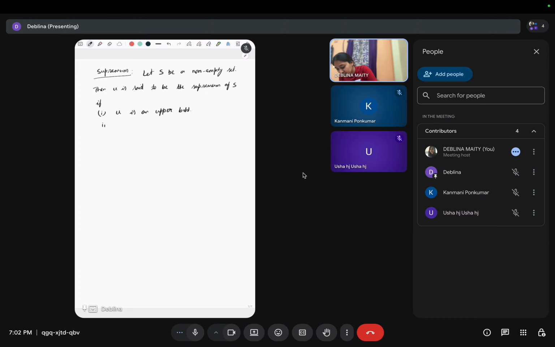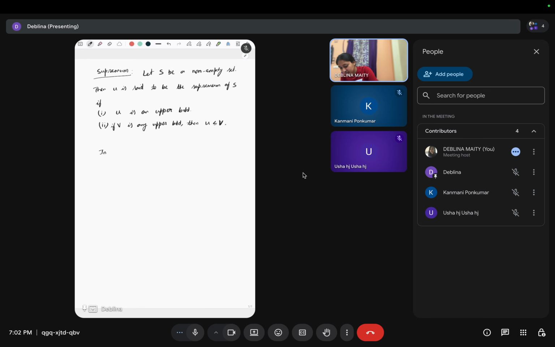This means if V is any upper bound, then V is greater than or equal to U. That's why U is the lowest upper bound. So this is the definition of supremum.